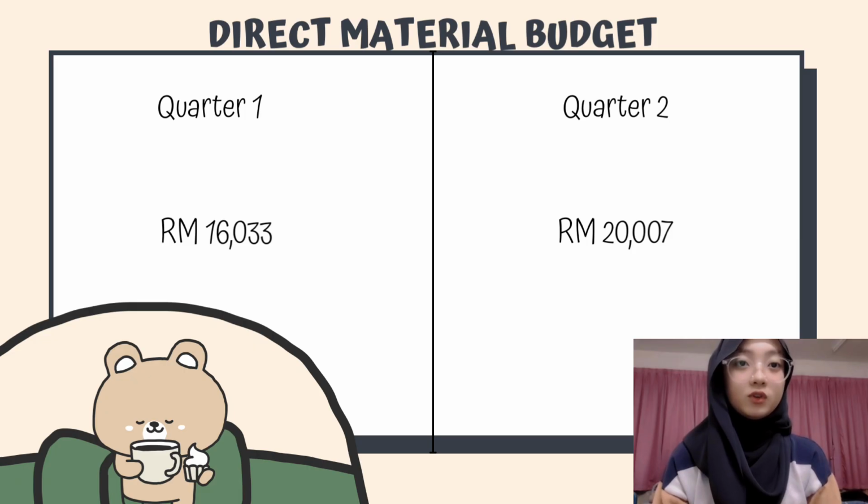The calculation follows our production needs, where we take the total units to purchase and multiply them by the supplier price per unit. The budget is higher in quarter 2 because we need to purchase more material to support our higher sales target.